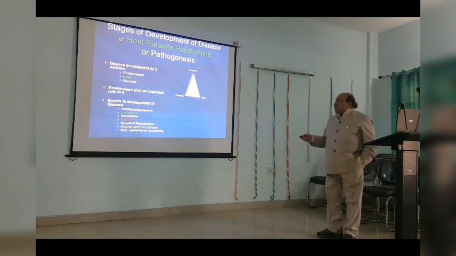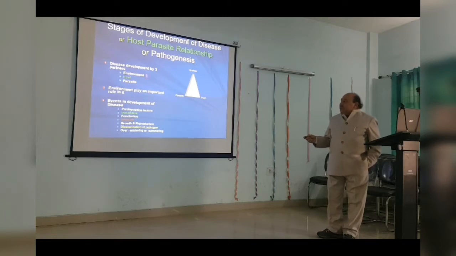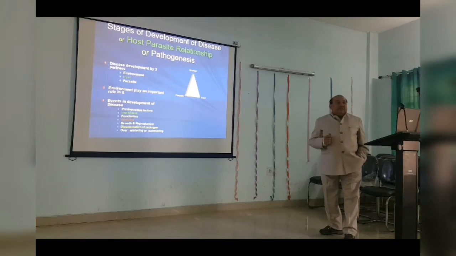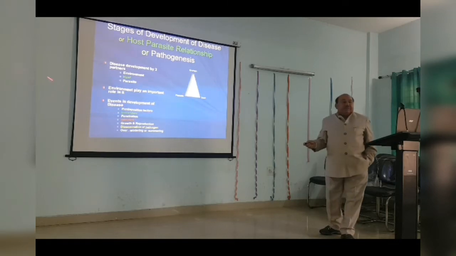If the environment is suitable for host, the disease will not take place. If the environment is suitable for parasite, the disease will take place. So it means that environment also plays a very important role. That's why in the disease development there are three partners. One of the partners is environment, which is most important. Another is the host and the parasite. So all these three parameters are important as far as the disease development is concerned. Now environment plays an important role where it has to expose the host. That's why the first stage in the development of disease is predisposition factors.